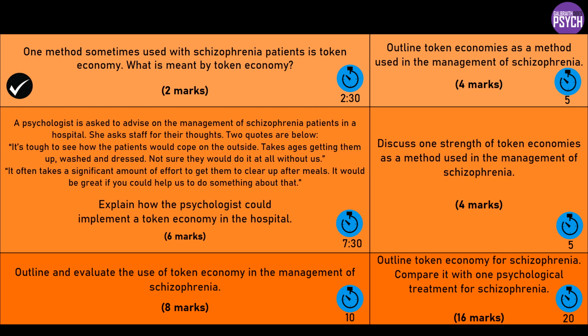We'll talk more about this maybe in the application question in a sec, but what you could do is just give people tokens and start to associate those with the rewards. So before you actually reward them for a behaviour, you could say, we're going to have a new system here where you're going to get 5 tokens a week or a day, and you can go to the shop and swap them. So they make that link. We've paired it, that's classical conditioning. So the tokens have now become secondary reinforcers.